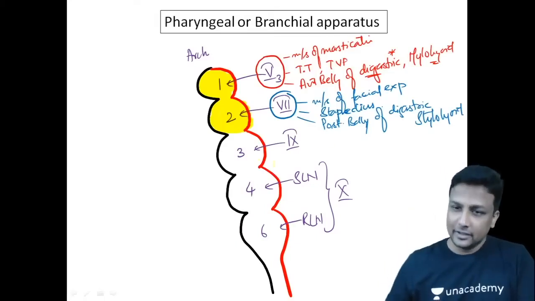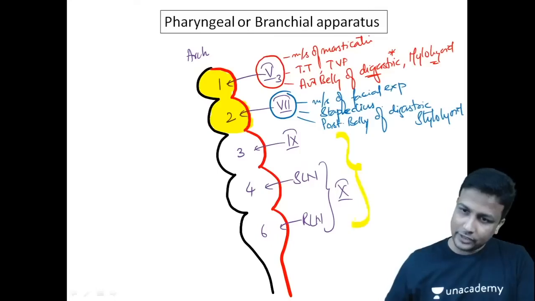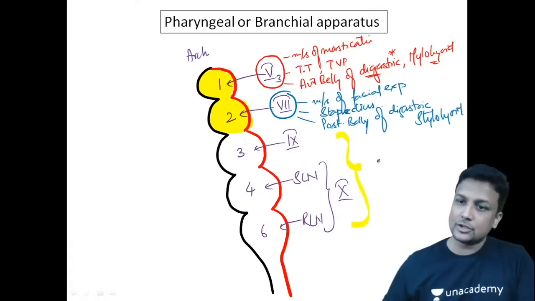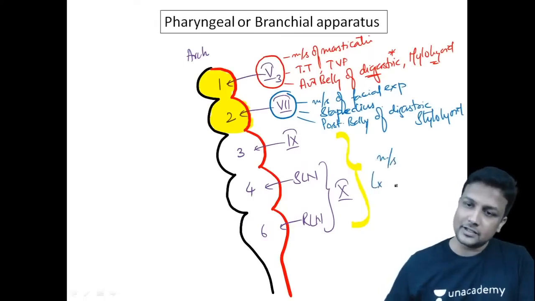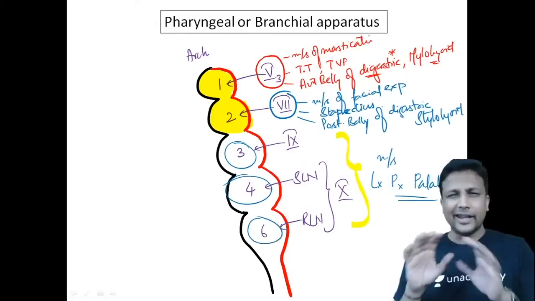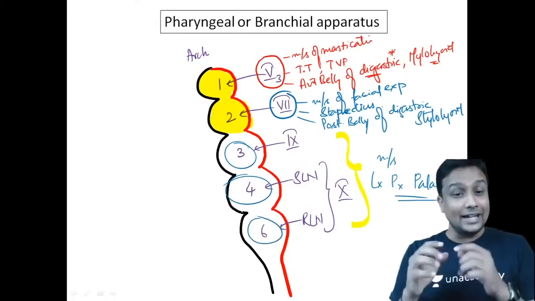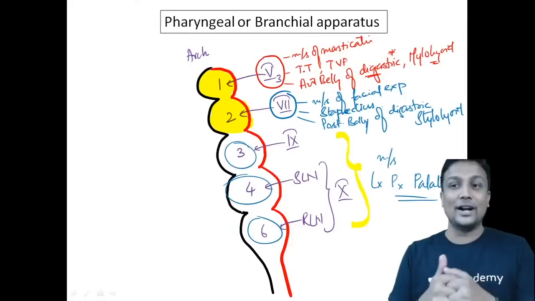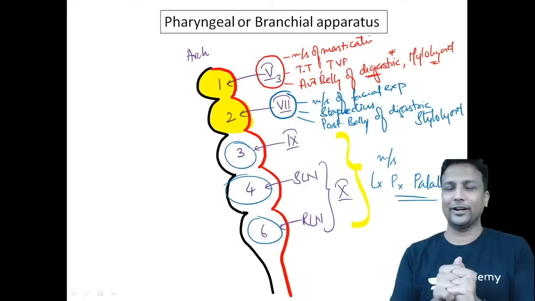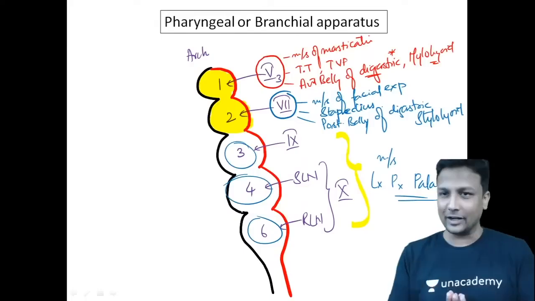And after that, the third, fourth and sixth arch are going to form which muscles? The muscles of larynx, then pharynx, and then palate, guys. The muscles of larynx, pharynx and palate are derived from the third, fourth and sixth arch. Take it easy, guys. That's why I'm telling you. I think now you're able to understand which muscles of the first arch and second arch are very important. Is it okay? All of you are comfortable?